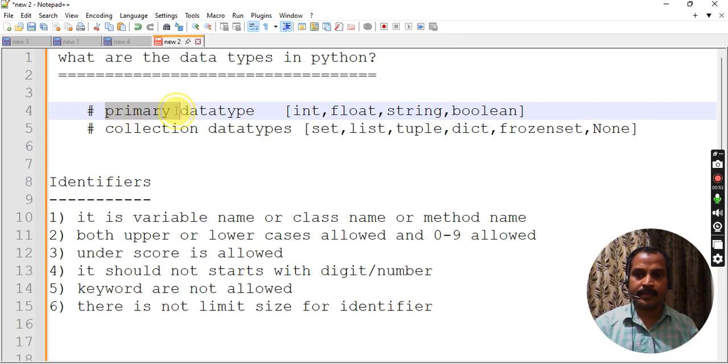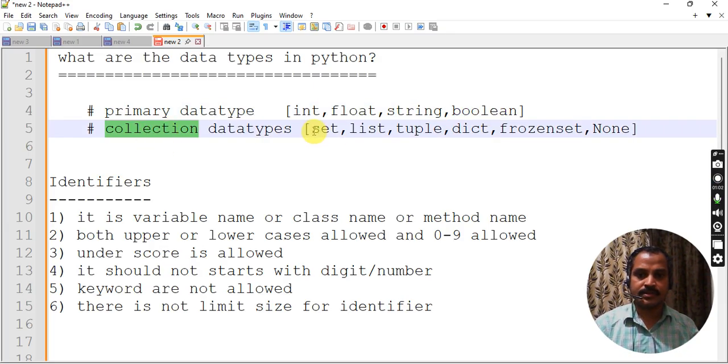So coming to primary data types, they are integer, float, string, boolean. These are the primary data types. Boolean means either true or false. Okay. Collection data types. These are some collection data types: set, list, tuple, dict meaning dictionary, frozen set, and none. These are the collection data types.